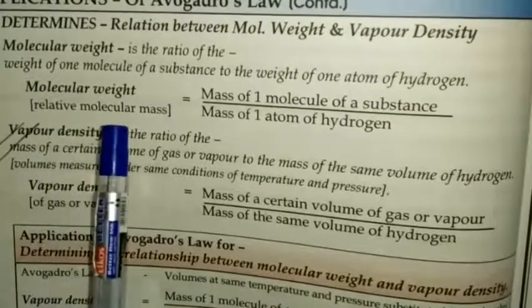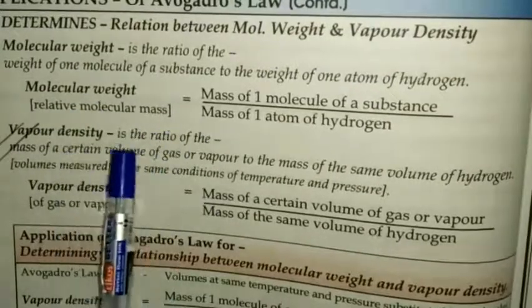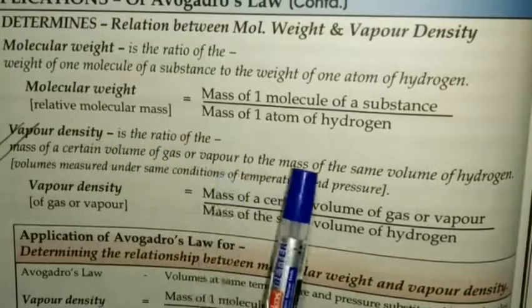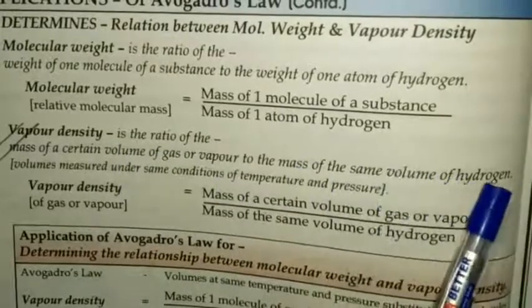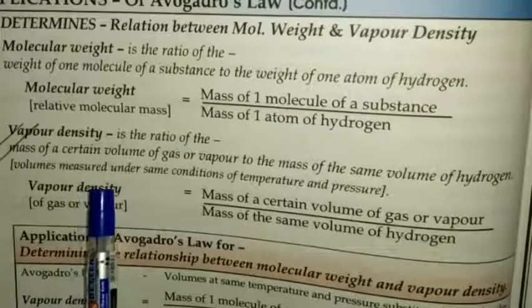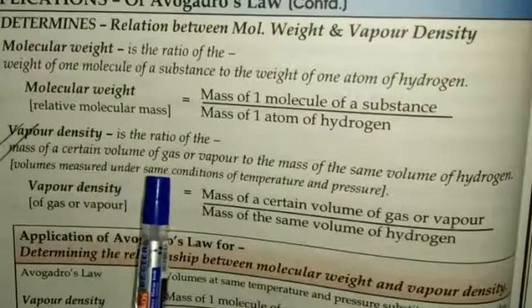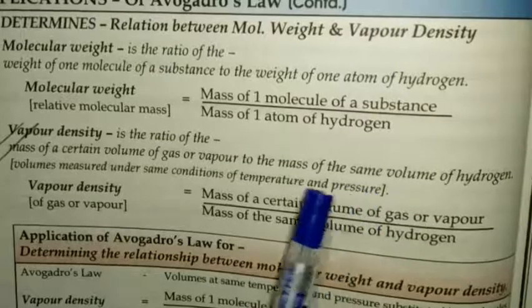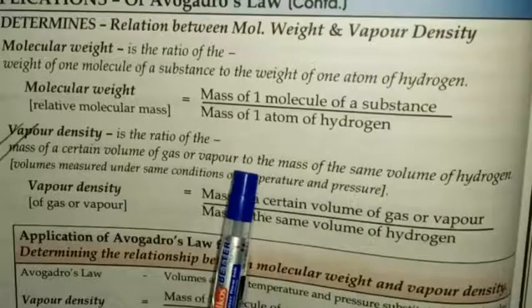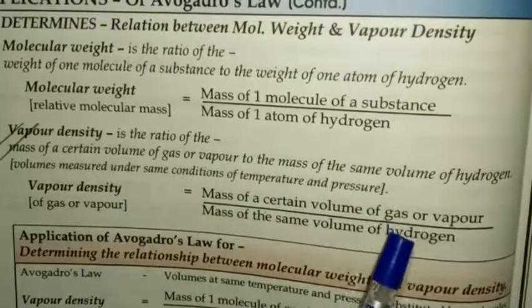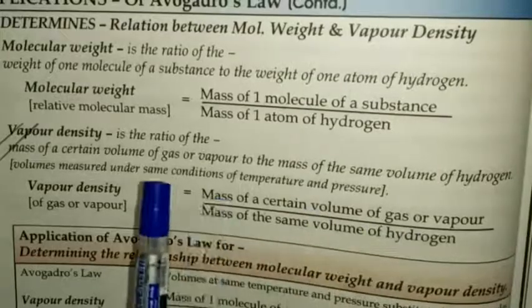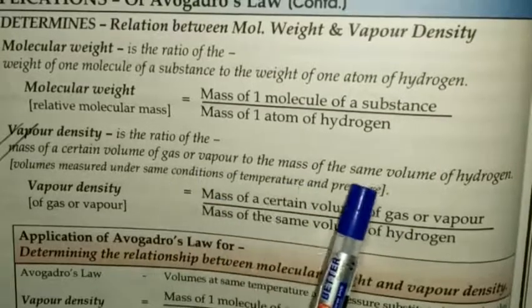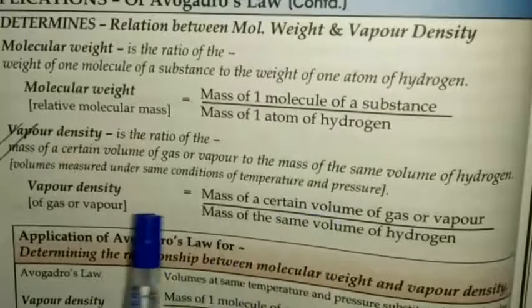Vapor density is the ratio of the mass of a certain volume of gas or vapor to the mass of the same volume of hydrogen. Volumes are measured under the same conditions of temperature and pressure. This means if you have two gases, one hydrogen and another gas, the conditions of temperature and pressure will be the same for both of them.